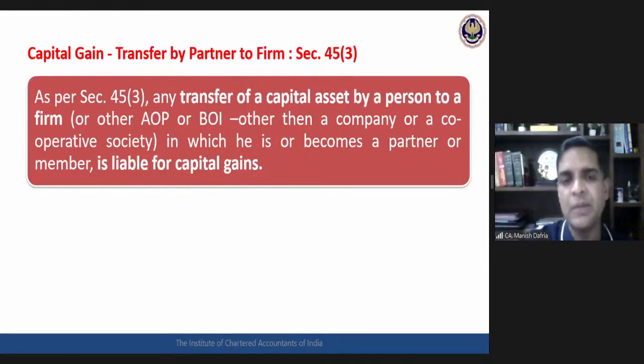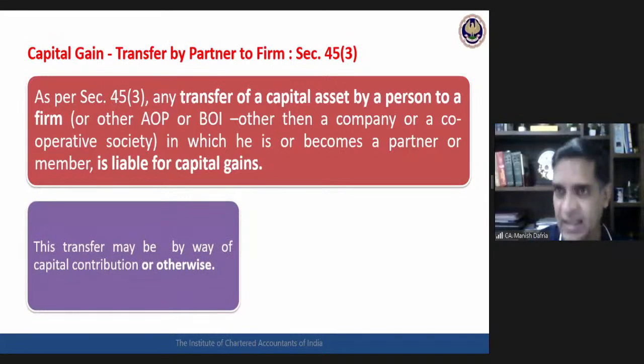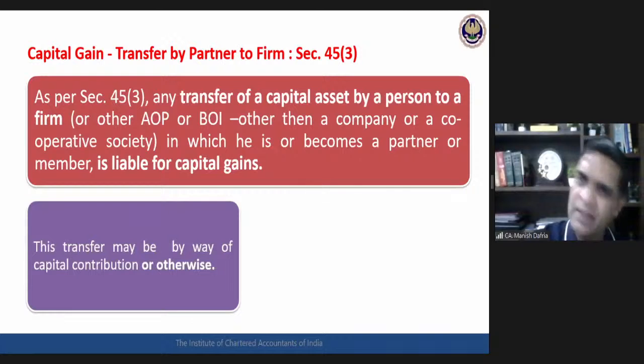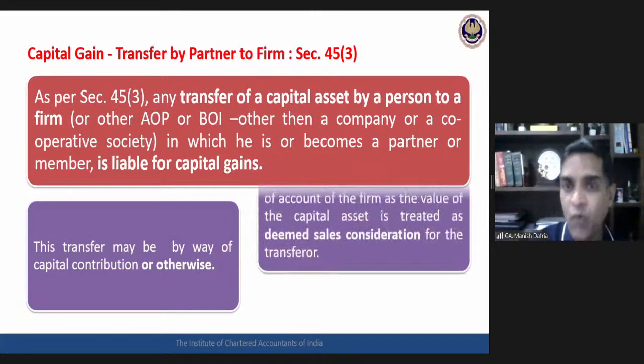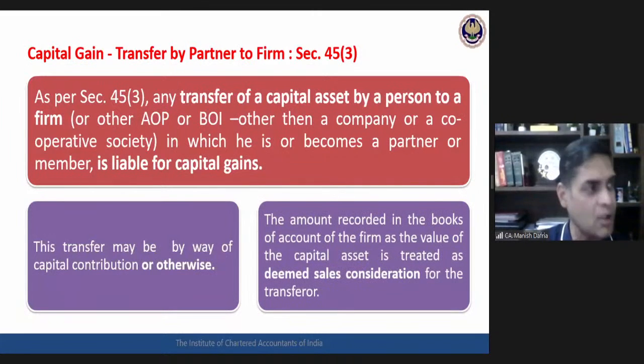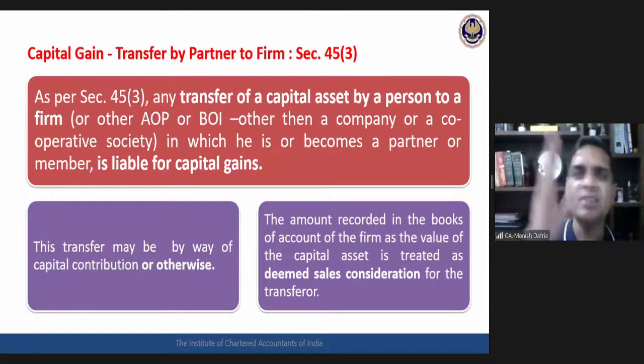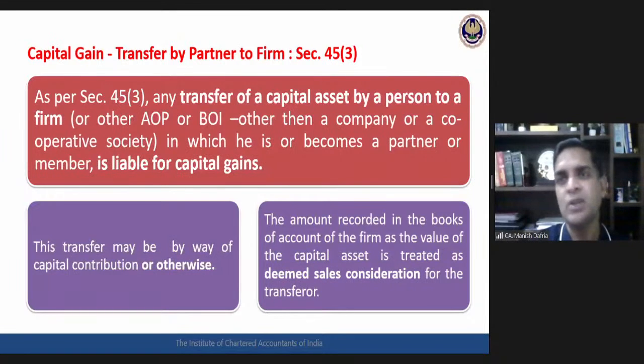Now, if there would be a capital gain liability, what would be the sale consideration? Law clarifies further that this transfer may be as a capital contribution or in any other capacity, it doesn't make any difference. The whole idea is this: transferor is a partner, transferee is the partnership firm, the capital gain would be applicable. Now, what would be the sale consideration for the partner? Law says that whatever amount has been recorded in the books of accounts of the partnership firm as the value of that capital asset, that will be treated as a deemed sale consideration for the partner.